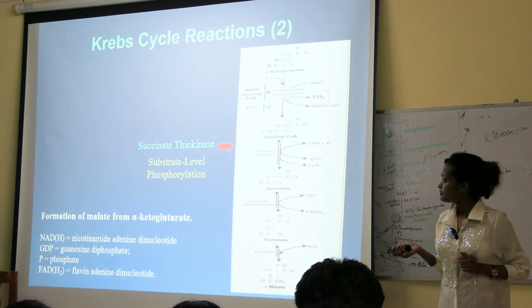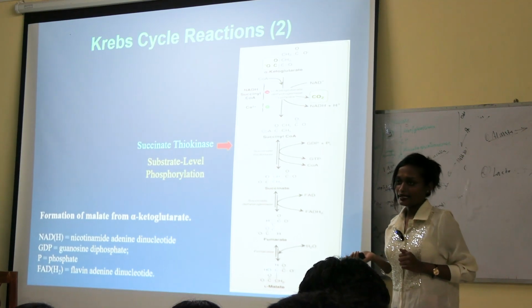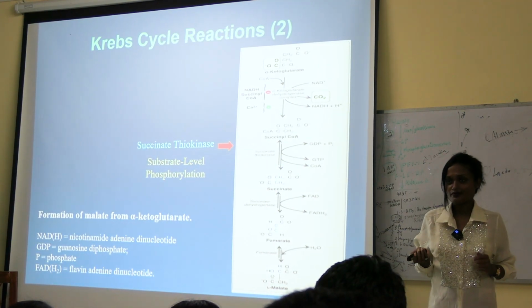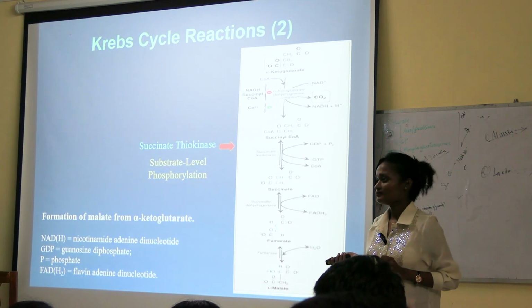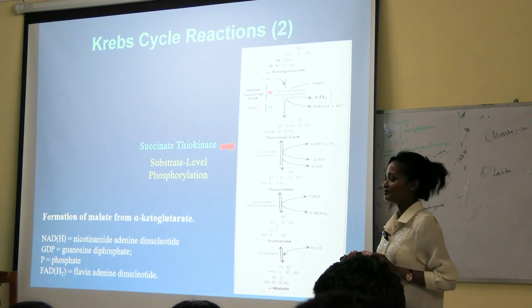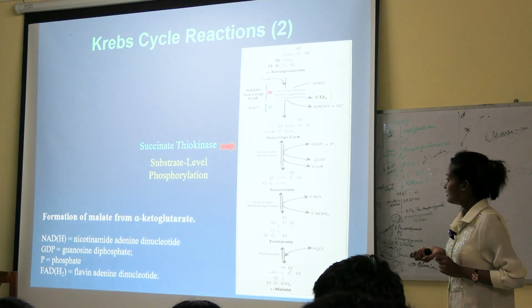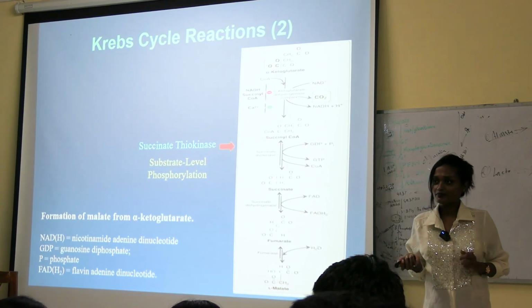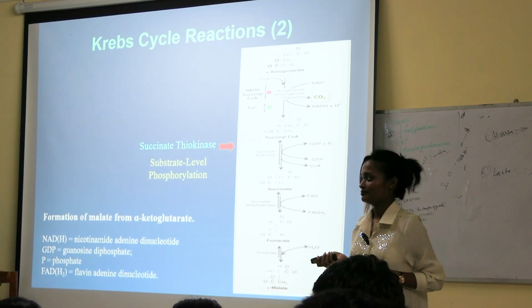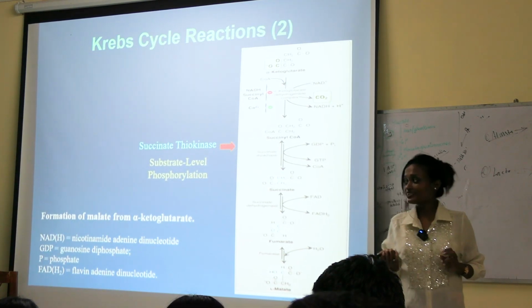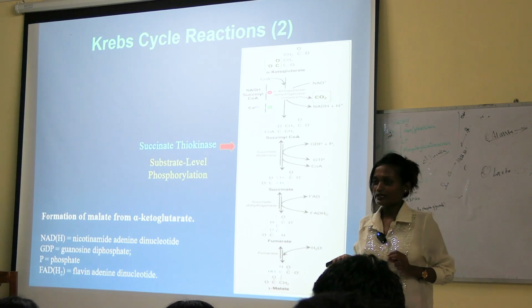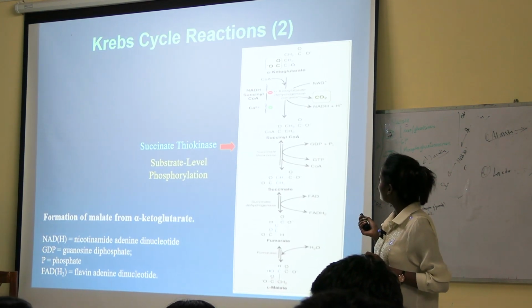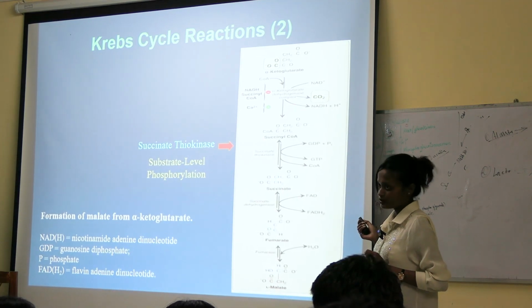Then succinyl-CoA to succinate, in presence of succinate thiokinase. And the cofactor is magnesium. In the previous step also there is one NADH.